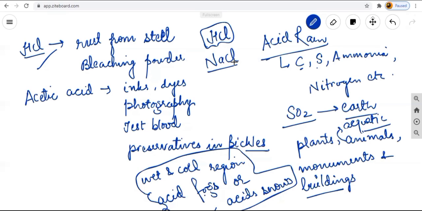That is NaCl, the chemical name of common salt. And what is one cause of acid rain? One cause of acid rain is that it makes our monuments and buildings corrode, and it is very much harmful for the plants, crops, as well as our aquatic animals.